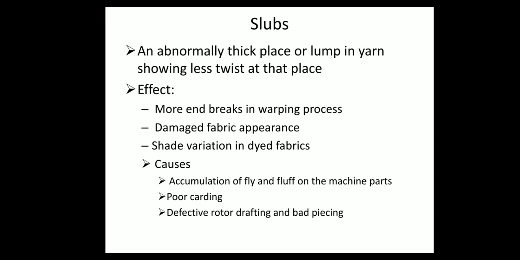An abnormally thick place or lump in yarn showing less twist at that place. This is known as slub. Effect. Because of this, there will be more end breaks in the warping process, more damage of the fabric appearance, shade variation in dyed fabrics.